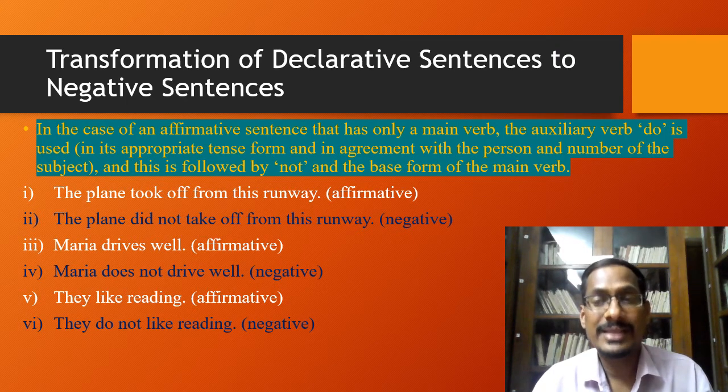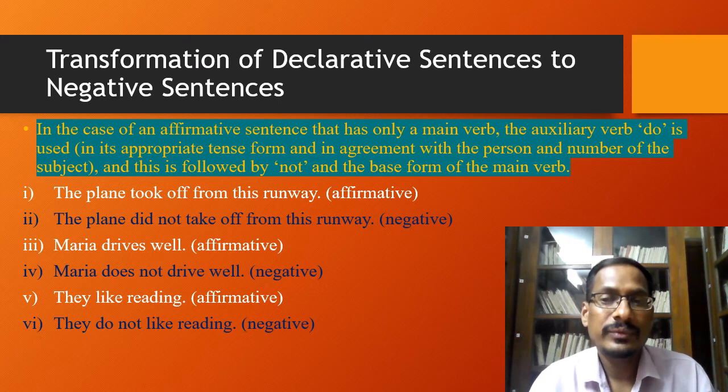The same about the second sentence. Maria drives well. It is an affirmative sentence. It's a positive sentence. And if it is transformed into negative, we must use the word not. But again, just like the earlier sentence, here also we do not have an auxiliary verb. Maria is the subject and drives is the main verb.